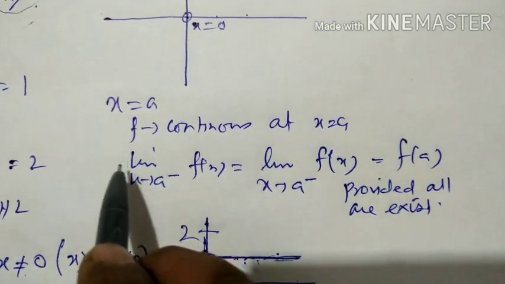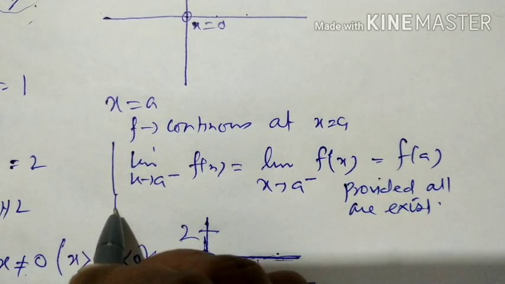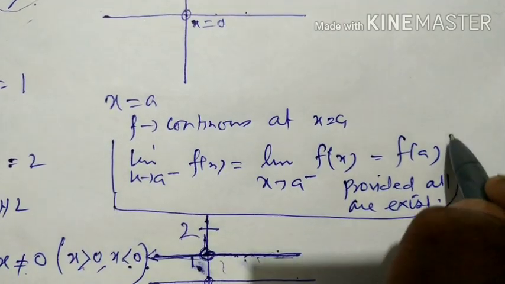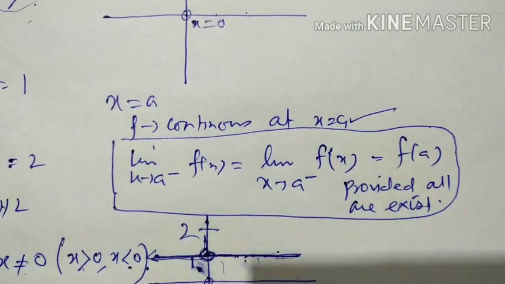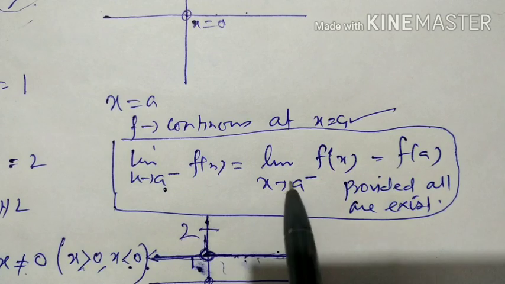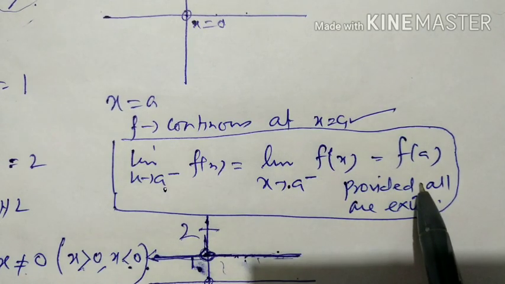So this is the definition of a function to be continuous at a particular point a: if left hand limit is equal to right hand limit is equal to the value of the function.